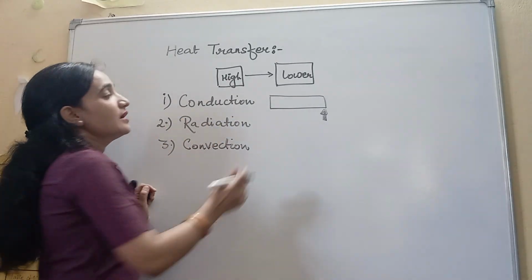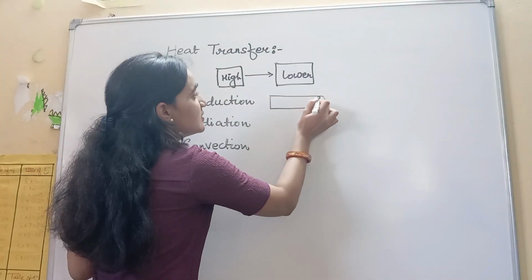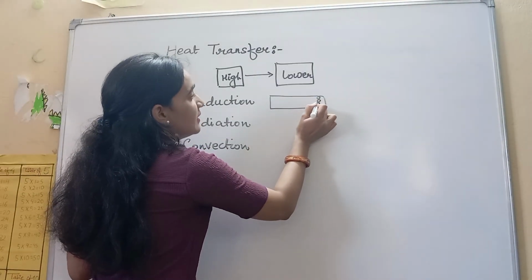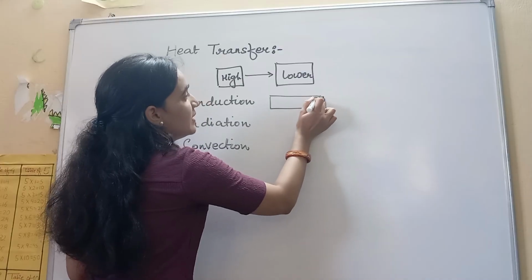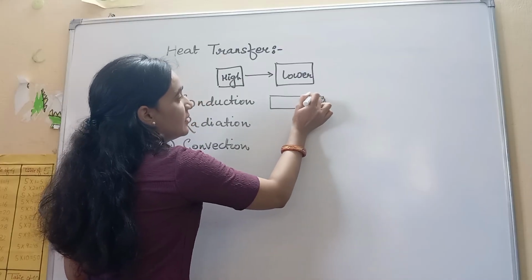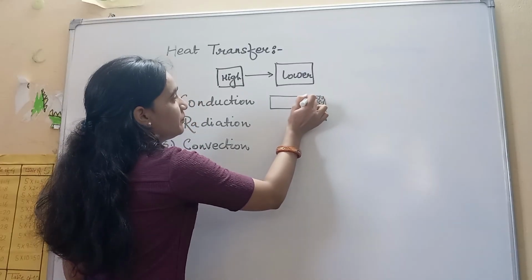How is it heated? Because we know that the molecules in solids are closely packed.